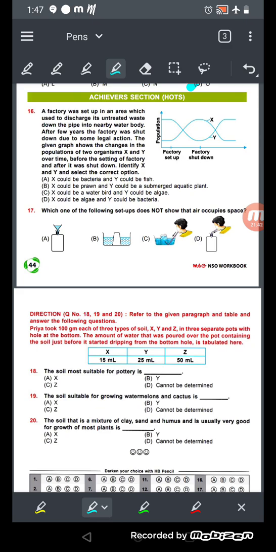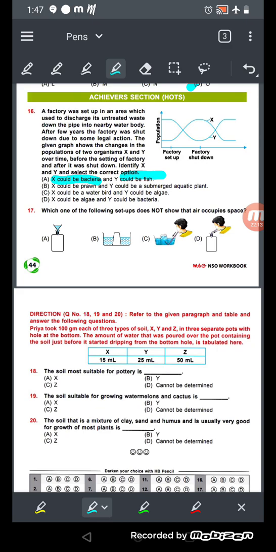We have seen the given graph shows the changes in the population of 2 organisms X and Y over time before the setting of the factory and after it was shut down. Identify X and Y and select the correct option. So what can be X and Y? Two were affected a lot. X could be bacteria, yes it could be bacteria, and the second could be fish, okay. So fish and bacteria are the most affected.